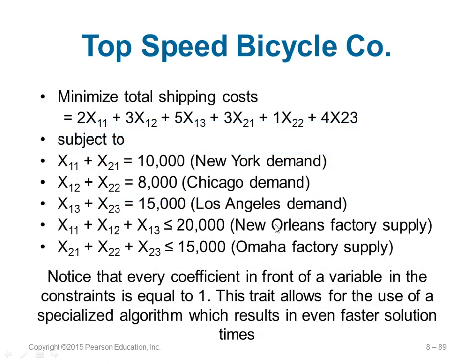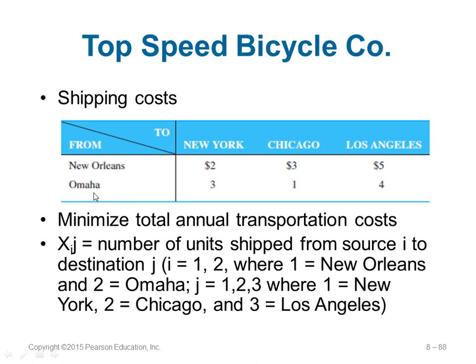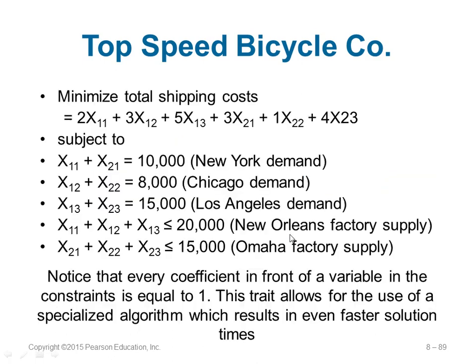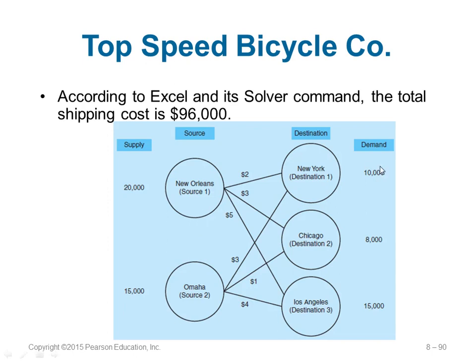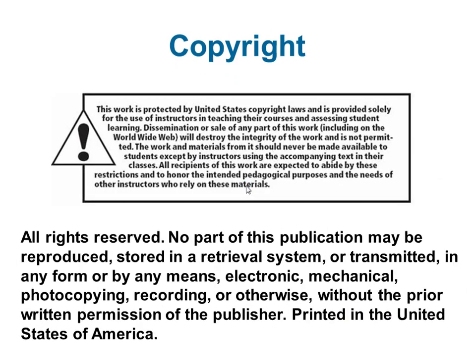And there is also a limit on how many a factory can produce, which is also given. New Orleans can assemble and ship only 20,000. So if I sum up everything from here, it should be less than or equal to 20K, and so on. These are the constraints. Note that every coefficient in front of a variable is equal to 1, because this is going from one place to another, and you can sort it out and solve it. You can use some tools to solve this, and that ends this chapter.